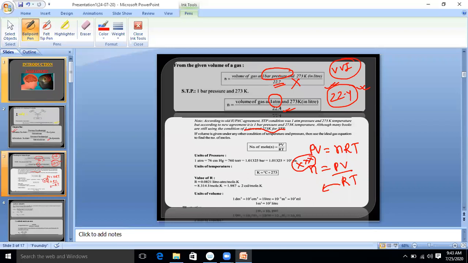What is the value of R? Look at the value of R here, it is given as 0.081 liter atm per mole per Kelvin. Is it clear, my friend? Yes. We will take pressure in atm, volume in liter, and temperature in Kelvin, because the unit of R is 0.081 liter atm per mole per Kelvin. Clear? Now let's move to the next one.